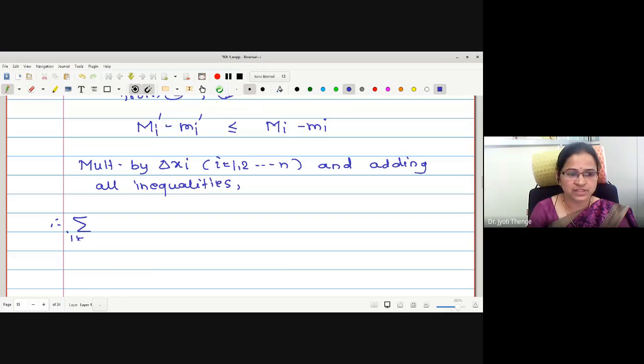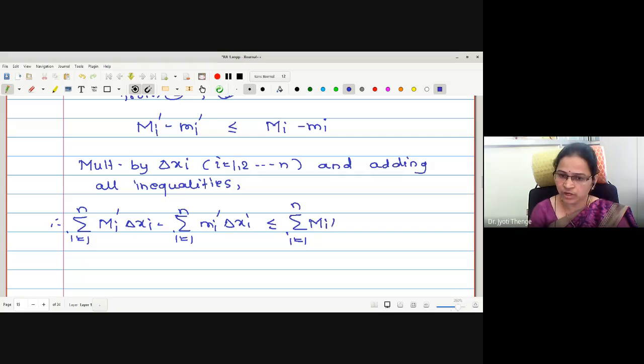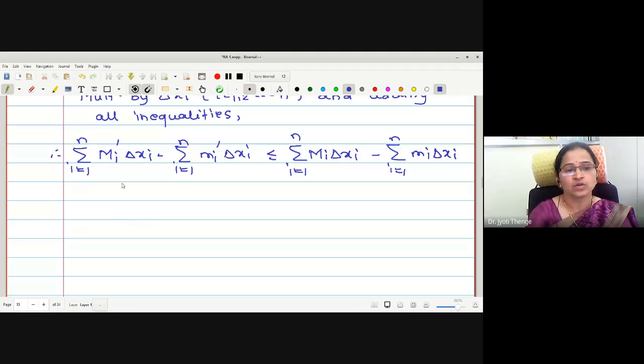Therefore here I will write summation i equals 1 to n capital Mi dash delta xi minus summation i equals 1 to n small mi dash delta xi is less equal to summation i equals 1 to n capital Mi delta xi minus summation i equals 1 to n small mi delta xi. Okay, now these represent the sums for the corresponding function. What about the first summation? It represents which sum?